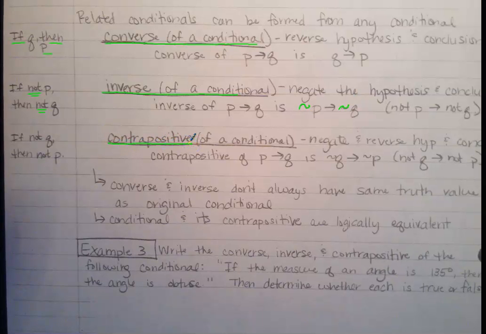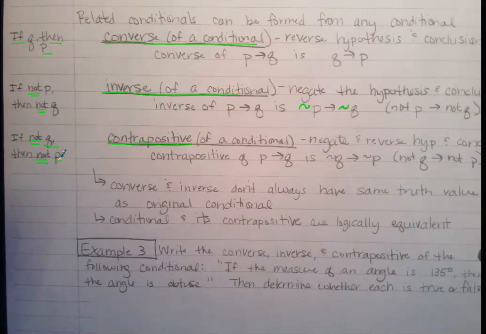This one, we're negating and reversing the hypothesis and the conclusion. So we're doing the converse and the inverse together. It's going to say if not Q, the conclusion comes first, just like in the converse, then not P. So the contrapositive is taking the converse and the inverse and putting them together. It is kind of a difficult word, but it's got two parts, so you're doing two pieces together.